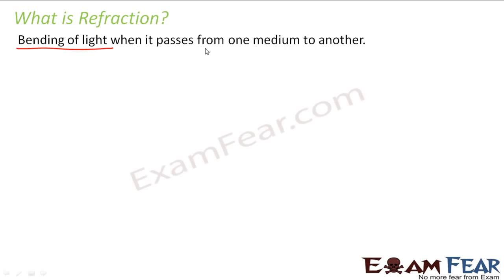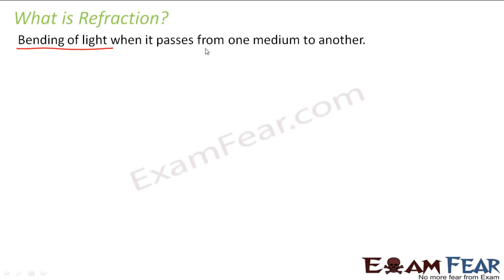For example, when we talked about reflection, we told that when light strikes a boundary and is unable to cross the boundary, in that case it bounces back. But in this case, the light falls on a boundary and it is able to cross the boundary. So it crosses the boundary, it enters the other medium, but it bends. So this phenomenon now is known as refraction. So you understood the difference between the two, right?